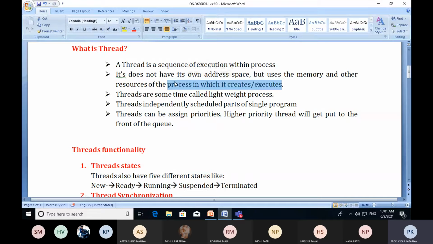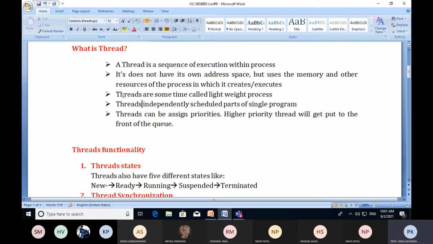All the threads related to the VLC media player refer to the same memory address created by the VLC application. So threads do not have their own address space.